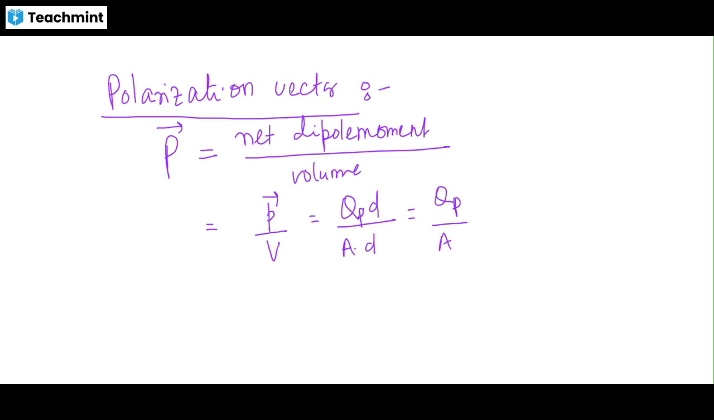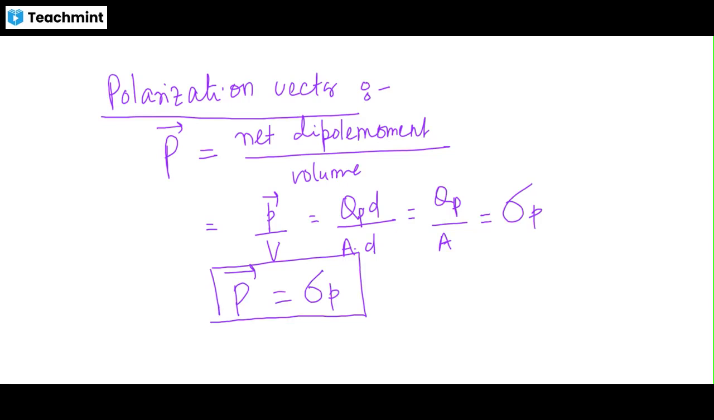This dipole moment arises because of the polarization, or because of the polarized polar molecule. Okay, so Qp is the polar charge due to polarization. So Qp by A is nothing but sigma P, the polarized charge density. So the polarization vector can be equated to the polarized charge density. It quantifies how far they are polarized. Understood? Now move to the next part.